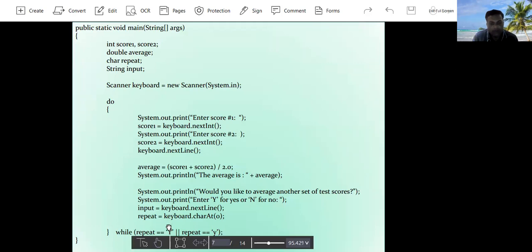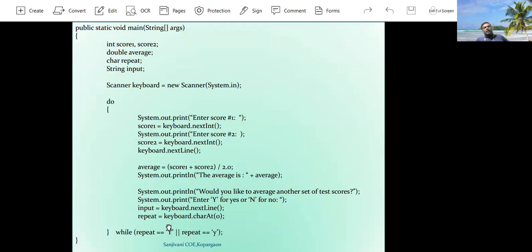Once the condition is false, it will stop the execution of the do while loop. If the user enters a character other than capital Y or small y, then the execution of the do while loop is stopped.